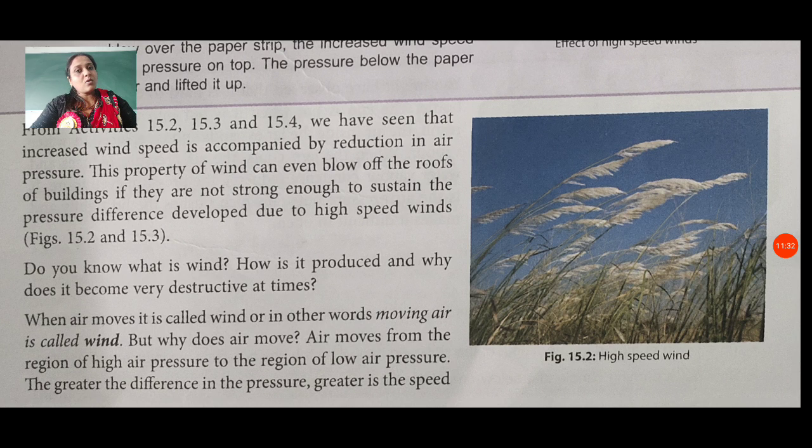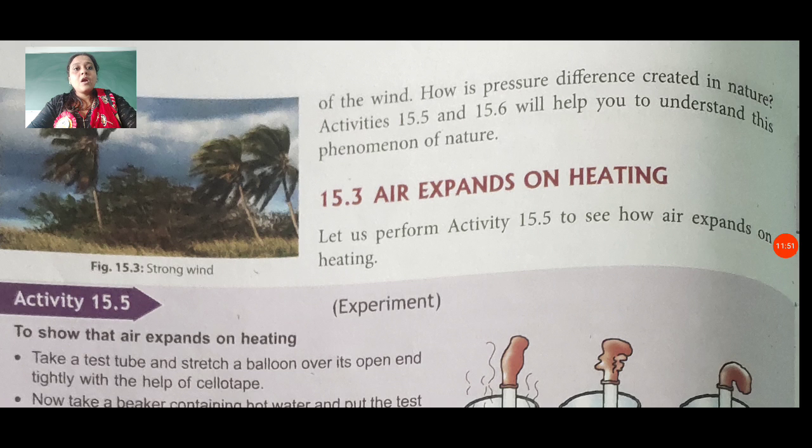Moving air is called wind. But why does air move? Air moves from the region of high air pressure to the region of low air pressure. The greater the difference in the pressure, the greater is the speed of the wind. How is pressure difference created in nature?